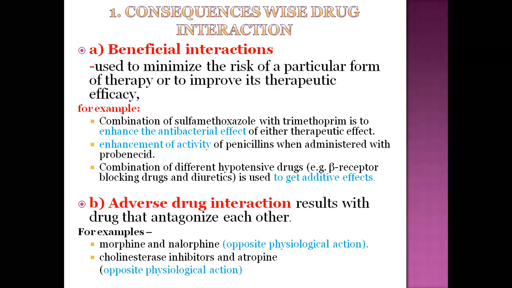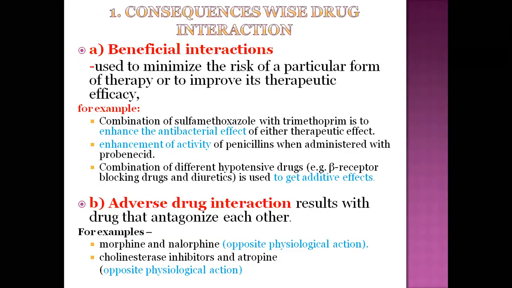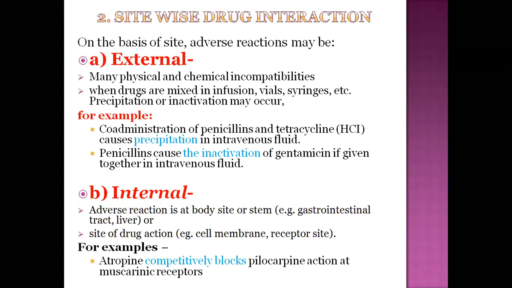Second classification of drug interaction is on the basis of site-wise drug interactions. Site means either internal or external site. External means outside the body. Before particular medicaments enter our body, there may be some changes in the drug, due to chemical incompatibility or dosage form.